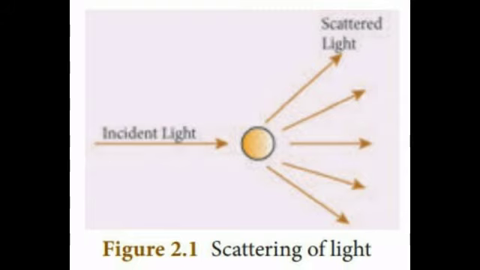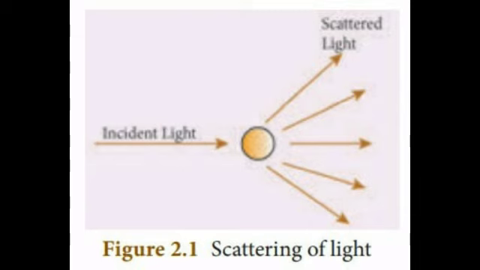Types of scattering. When a beam of light interacts with a constituent particle of the medium, it undergoes many kinds of scattering. Based on initial and final energy of the light beam, scattering can be classified as elastic scattering and inelastic scattering. Number 1. Elastic scattering. If the energy of the incident beam of light and the scattered beam of light are the same, then it is called elastic scattering. Inelastic scattering. If the energy of the incident beam of light and the scattered beam of light are not the same, then it is called inelastic scattering.